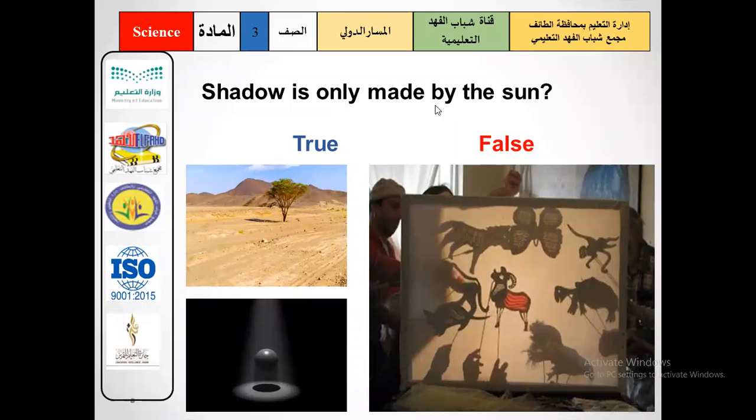Shadow is only made by the sun. This statement is true or false. We can see the picture. This shadow is made by the sun, but this shadow is made by the torchlight, and these shadows are made by different filters. So this statement is false, wrong.